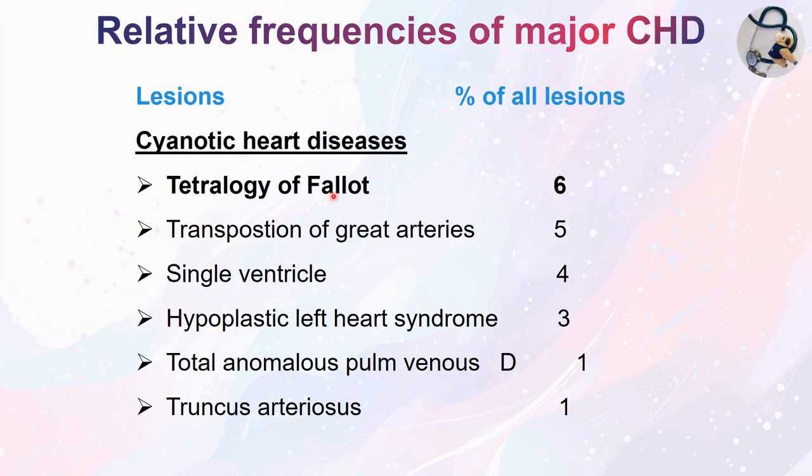Now let's see the frequency of the cyanotic congenital heart diseases. The commonest cyanotic congenital heart disease is tetralogy of Fallot, which is 6%. Then comes transposition of great arteries 5%. Then single ventricle 4%. Hypoplastic left heart syndrome 3%. Total anomalous pulmonary venous drainage and truncus arteriosus 1%.